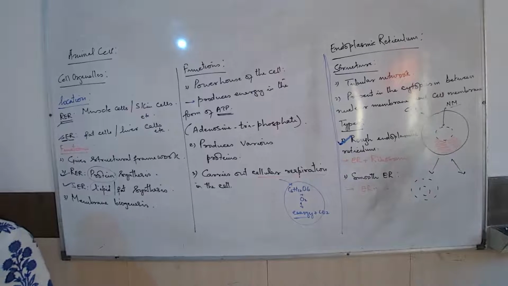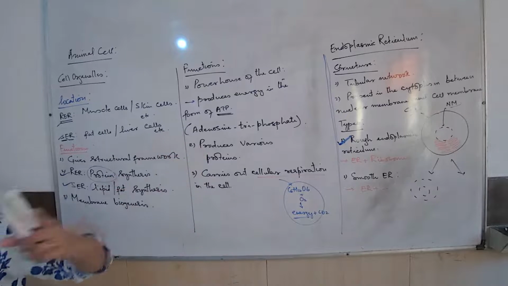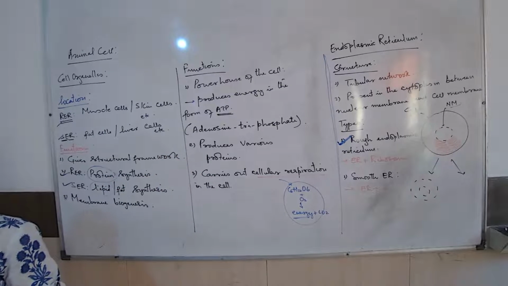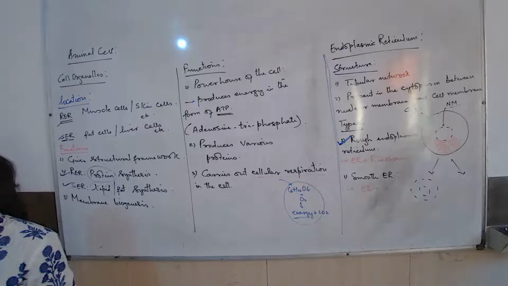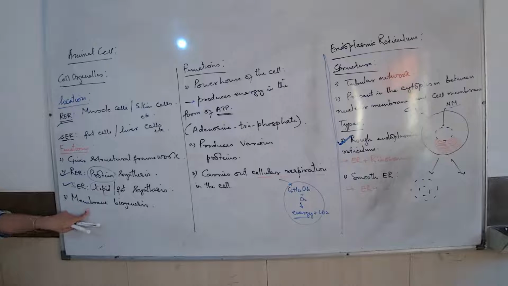For the formation of these two membranes, the parent cell should have an adequate amount of proteins and lipids. RER will make proteins, SER will make lipids. Is that clear? So formation of new membranes, that is the meaning of membrane biogenesis. What do you understand by membrane biogenesis? Membrane biogenesis is the process of formation of new membranes.